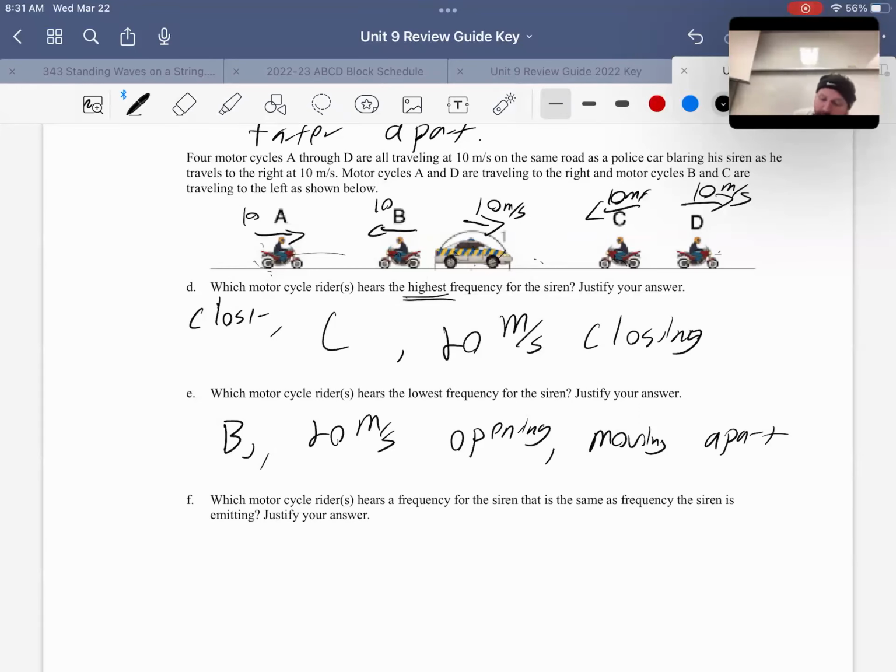And which ones would hear the same? Well, even though they're moving, if they're moving at the same speed, there's no relative motion between them. They're staying the exact same distance apart, and so both A and D, since they're traveling at the same speed and direction, would hear the same frequency there. All right, and that is a summary of the Doppler effect.